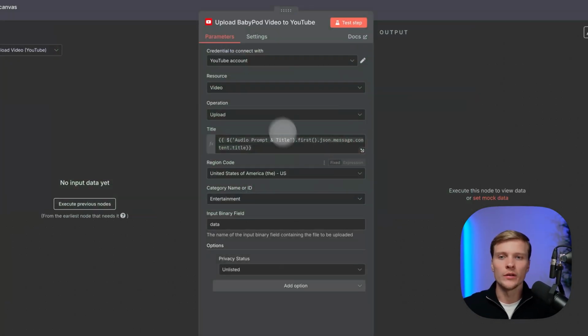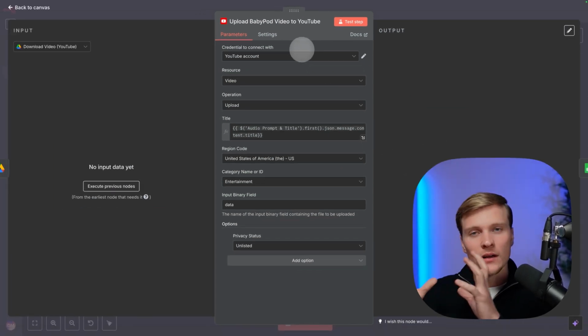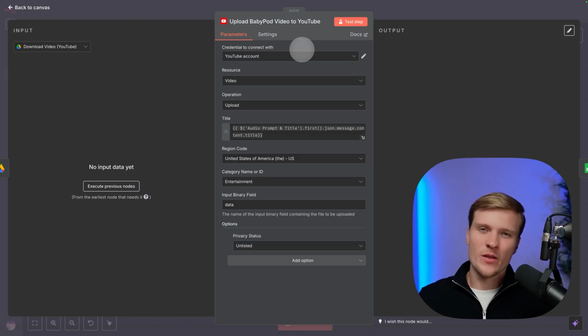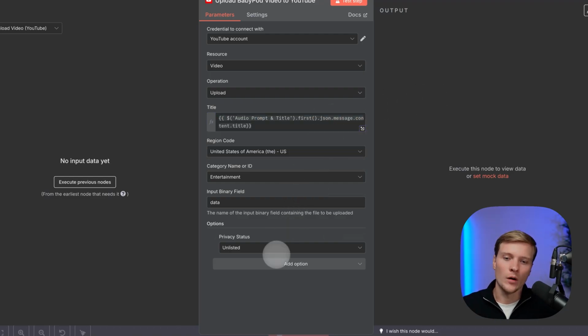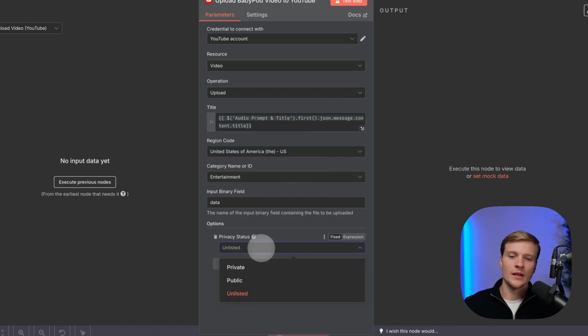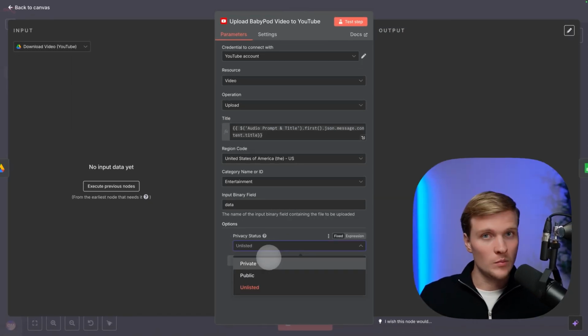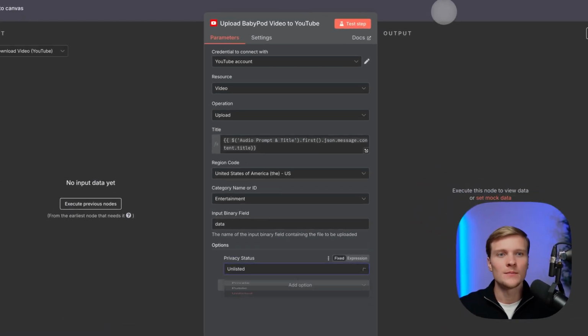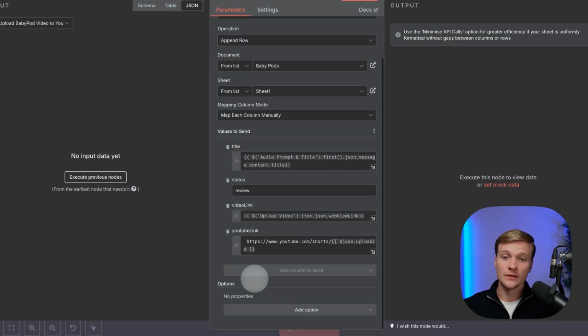And then we'll go to the YouTube node. Here is the connection that is created using the Cloud Console from Google. It's not super straightforward, but I will explain it in a bit. And here we're also selecting the title that was created before, and then we're also attaching the video. And here we're selecting the privacy status to be unlisted, so the video is not public yet before you have reviewed it, right? And then we're saving all this data to our Google Sheet database.